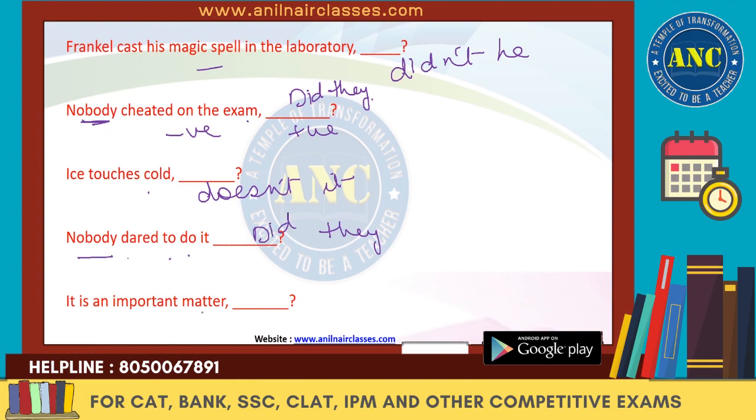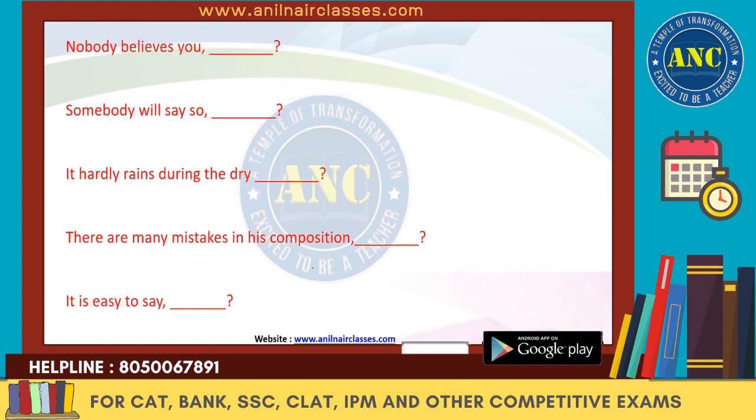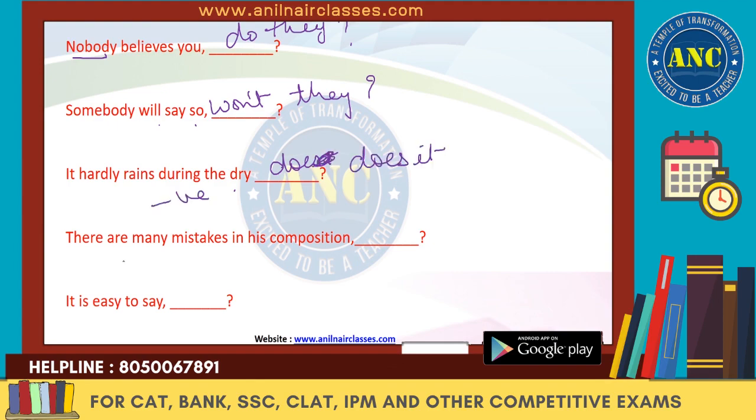It is an important matter, isn't it? Next. Nobody believes you. Nobody is singular, so it will be do they? Somebody will say so. Will is there, so it will be won't they? It hardly rains during the dry season. So it should be does it, because it is negative. There are many mistakes in his composition, aren't they?